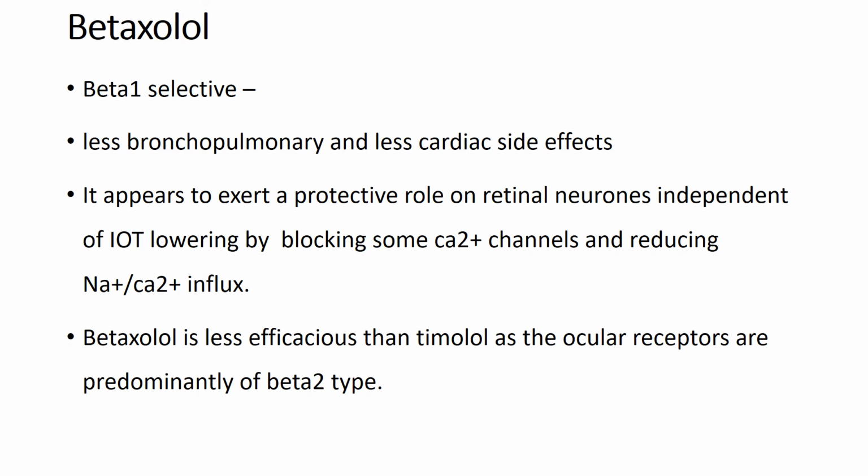The second agent is betaxolol. It's a beta 1 selective blocker. It's less efficacious as compared to timolol, because the ocular receptor which is mainly responsible for the production of aqueous humor is beta 2. So its efficacy is very less compared to timolol, and it has less bronchopulmonary and less cardiac side effects,